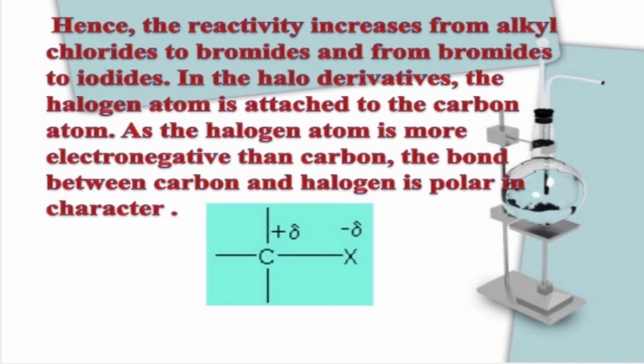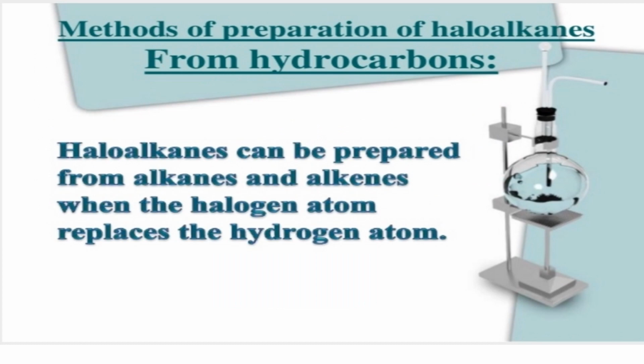There may be one question like: among chlorine, fluorine, bromine, iodine, which is the most electronegative element, for a 1 mark question. You can give the answer: among these 4, fluorine is the most electronegative element. So this is the nature of the C-X bond.